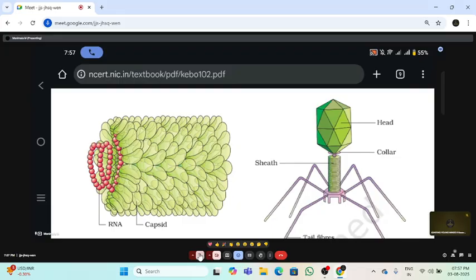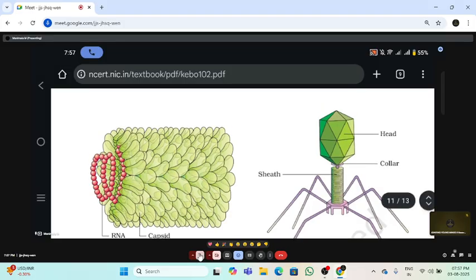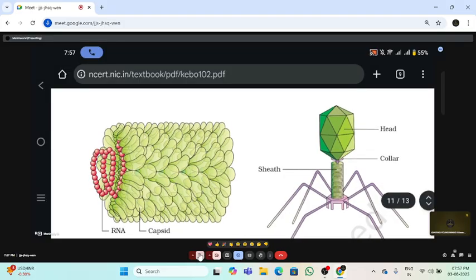Actually, the virus is a bridge between the living and non-living. When it is outside the body, it is non-living. When it enters any particular host, it becomes living, and it starts to multiply in the host body only.